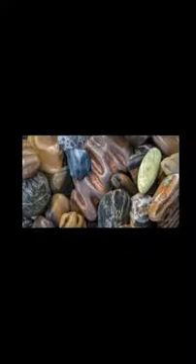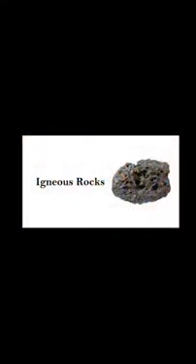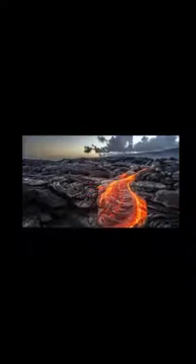Today we will discuss how these rocks are formed. Igneous rocks. Igneous rocks are results of volcanic activity. Lava is actually fiery red molten magma coming out from the interior of the earth. When this molten lava comes on the earth's surface, it rapidly cools down and becomes solid. Rocks formed from this on the crust are called igneous rocks.